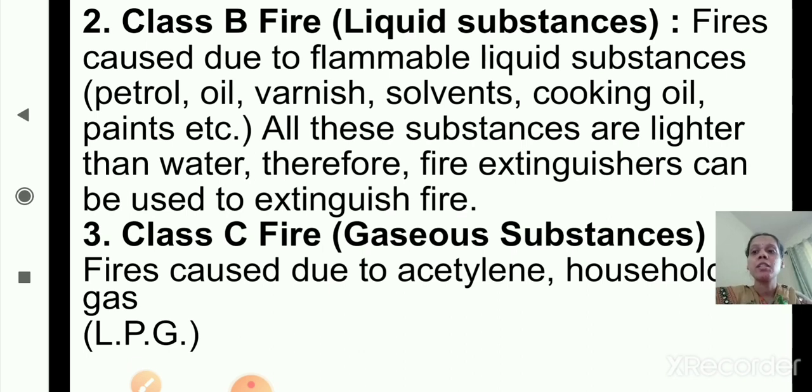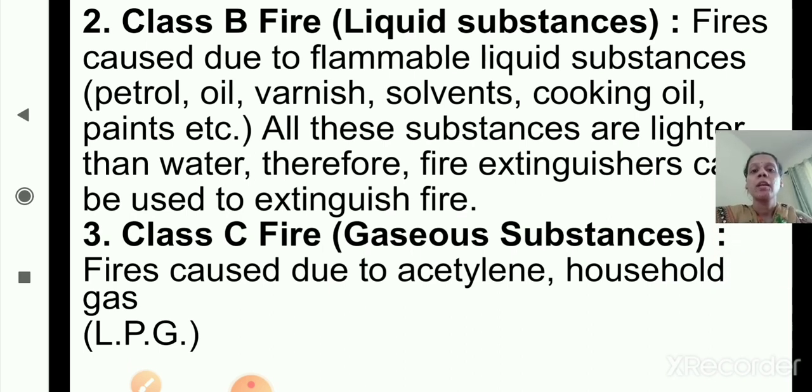Fires caused due to acetylene. Acetylene is also a hydrocarbon gas. Household gas like LPG, liquefied petroleum gas. So class C fire is caused due to acetylene and household gas, that is LPG, liquefied petroleum gas. Okay, so this is about class C fire. Class A fire is because of solid substances, class B fire because of liquid substances, and class C fire because of gaseous substances.